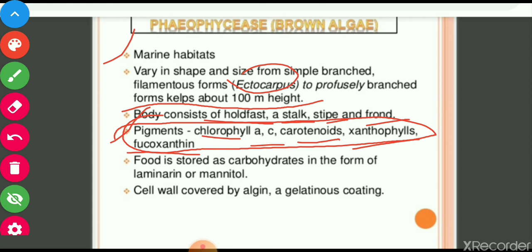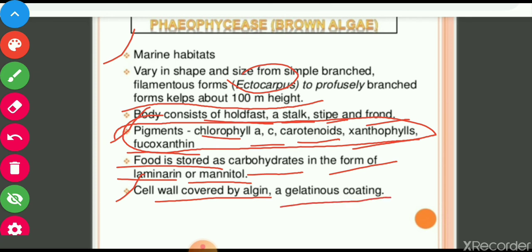Food storage is also important. Food is stored as carbohydrates in the form of laminarin and mannitol. This is the food material stored inside the cells of Phaeophyceae. And the cell wall is covered by algin. The compound algin is present around the cell wall, and a gelatinous coating is there. So gelatinous coating is found around the cell wall of this algae. These are the characteristics of brown algae.